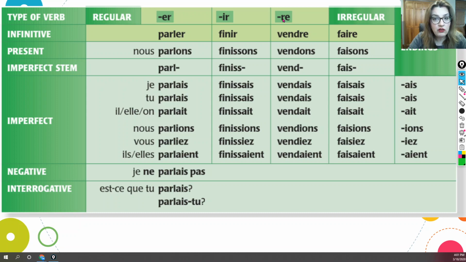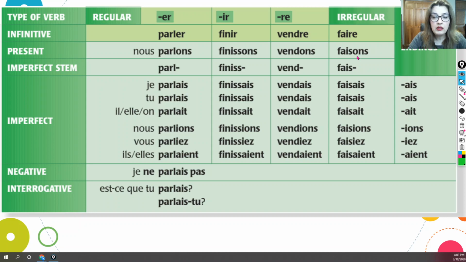Let's look at the verb vendre now. It's a regular RE verb, and all the other regular RE verbs are conjugated the same way in the imperfect, okay? So, you start with vendre, you look for the nous form of the present tense, vendons, you drop the ONS, and then you add the imperfect endings and you end up with je vendais, tu vendais, il vendait, nous vendions, vous vendiez, ils et elles vendaient.